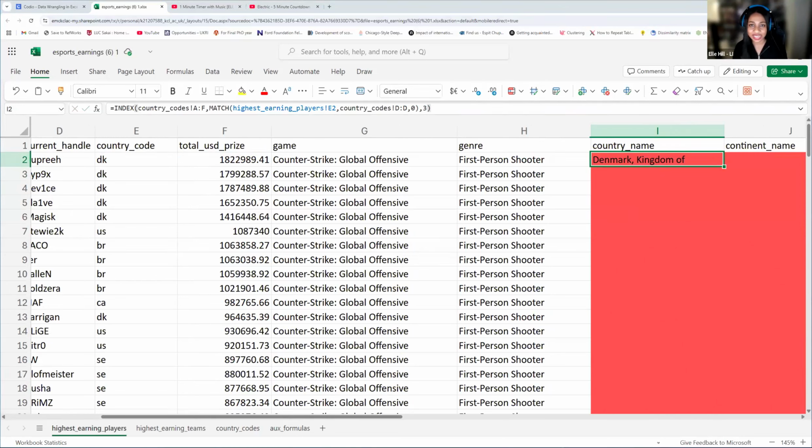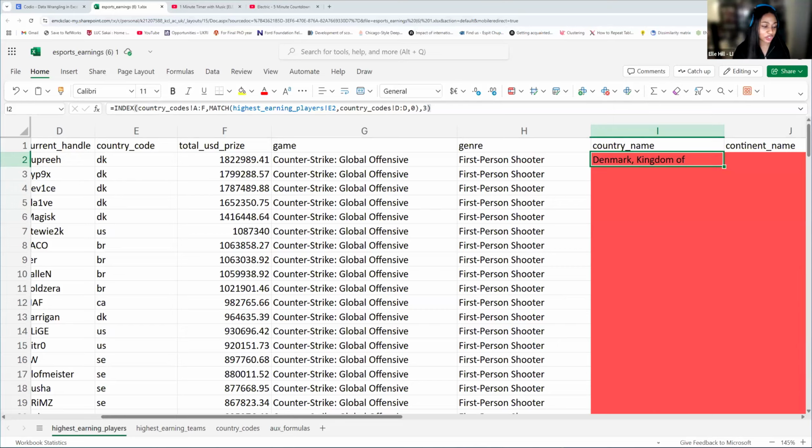So where is the data that I can find my answer and my lookup value? This is going to be an array of data. What I like to say is, where am I searching? That's going to be your first part of index match.